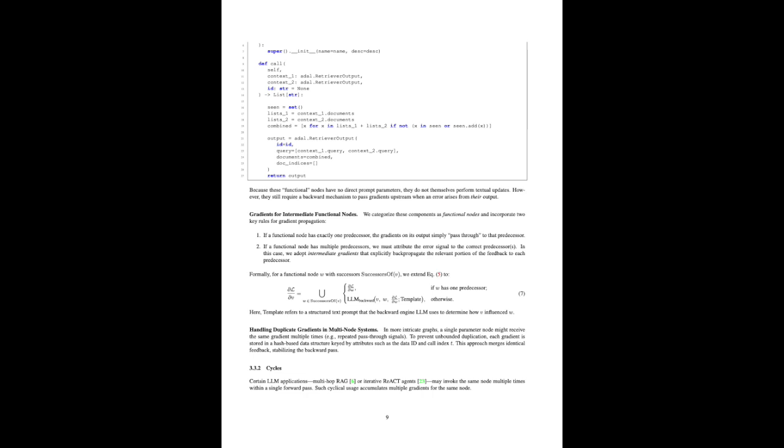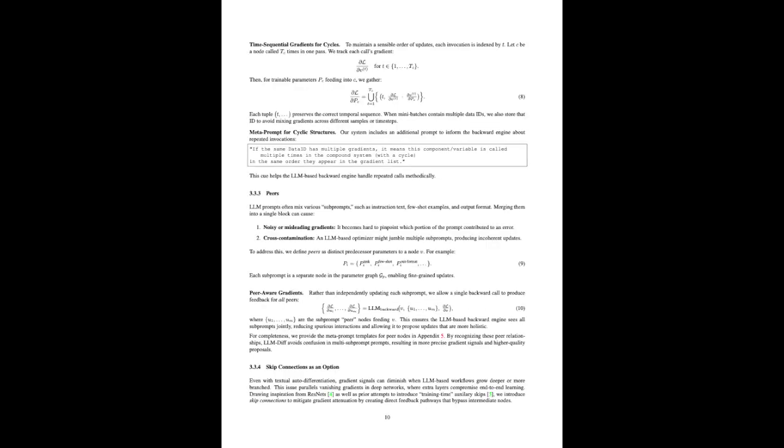It's a fair point. While the idea of differentiating text might sound strange, it's built on principles that are quite similar to those used in traditional deep learning. Let's break it down. Remember how we talked about representing the LLM workflow as a directed graph? Yeah, that flowchart-like structure where each box is a component and the arrows show the flow of information. Right. Now imagine you have a task like answering a question based on some text. We can measure how well the system is performing by using a loss function. This function tells us how far off the system's answer is from the correct answer. The goal is to minimize this loss, which means getting closer and closer to the perfect answer. So the lower the loss, the better the system is doing.